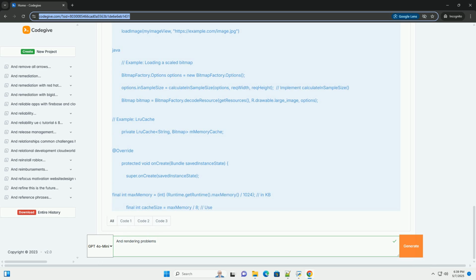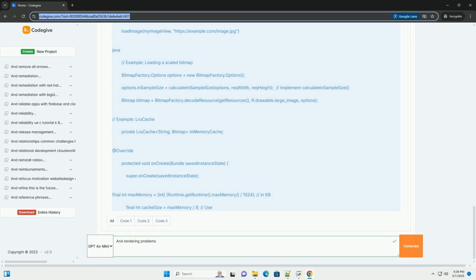Developer Options, Profile GPU Rendering: enables a graph on the screen that shows the time it takes to render each frame. This can help you identify performance bottlenecks. Developer Options, Show GPU Overdraw, as discussed previously. Android Studio Profiler, Android Studio, View, Tool Windows, Profiler. The Android Studio Profiler provides detailed information about CPU usage, memory allocation, network activity, and energy consumption. Use it to identify performance bottlenecks and memory leaks.